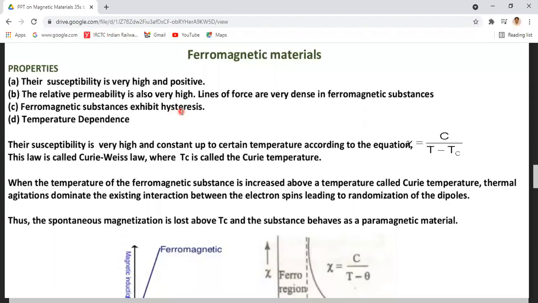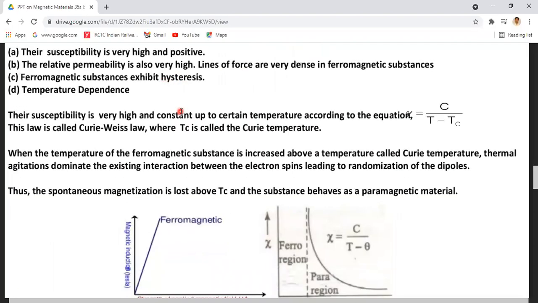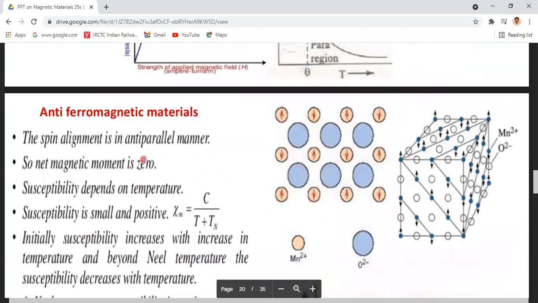So what is hysteresis behavior? Okay, we will see that concept in our next class. So, coming to antiferromagnetic materials.